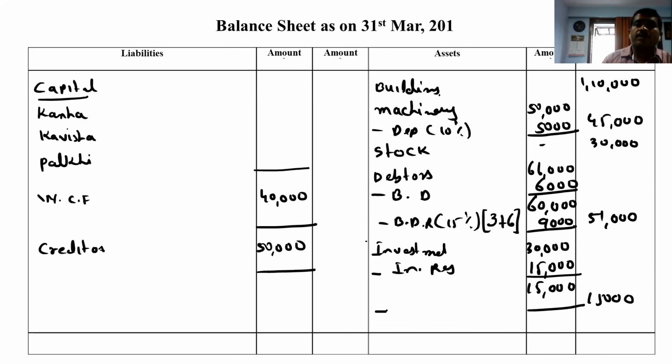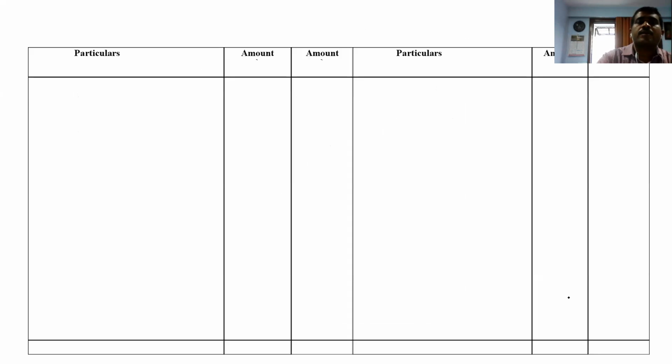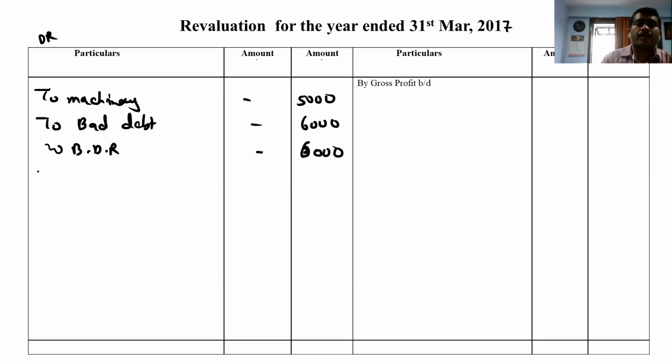So now it's a loss. Minus return off 3,000. And that we have to transfer to revaluation debit side to investment return off 3,000.